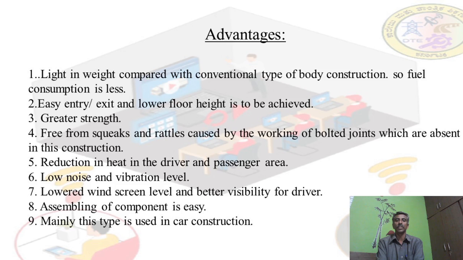Assembling of the components is easy. If some part is defective, only those parts can be removed and the replacement components can be welded or fixed by making use of different fastening devices. Mainly this type is used in car construction. Almost all cars are manufactured by making use of this type of construction.